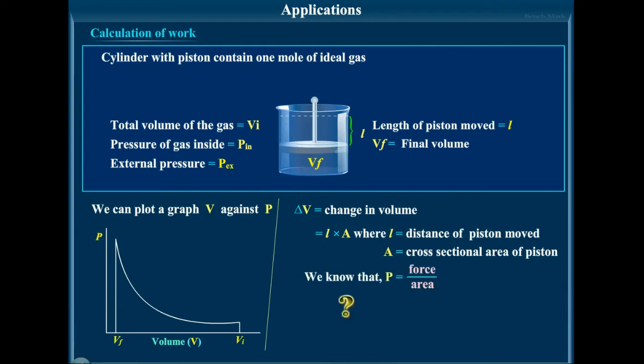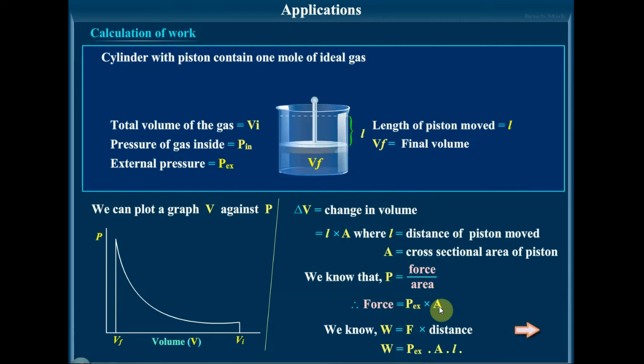We know pressure is equal to force by area, or force is equal to external pressure into the area. Now we know W, the work of expansion, is equal to force into distance or displacement. What is the displacement here? The displacement is L.